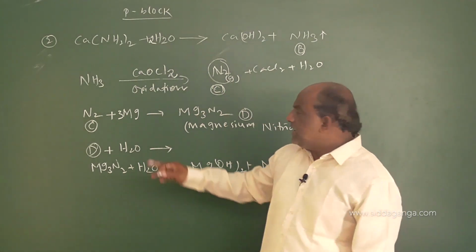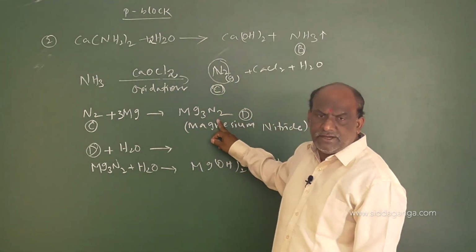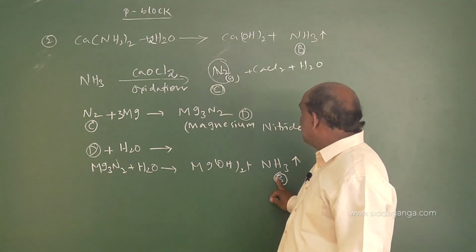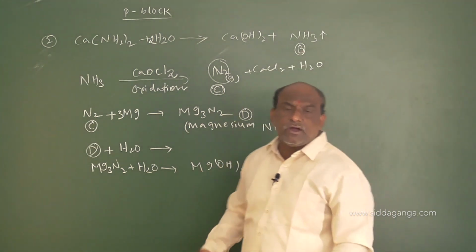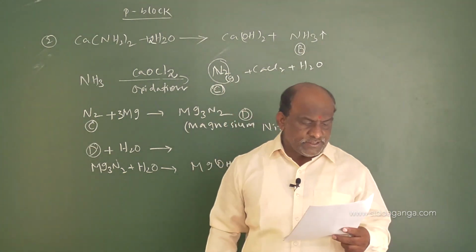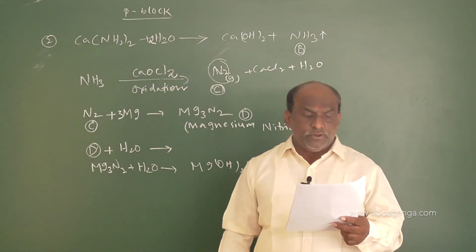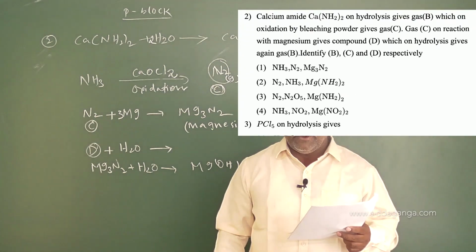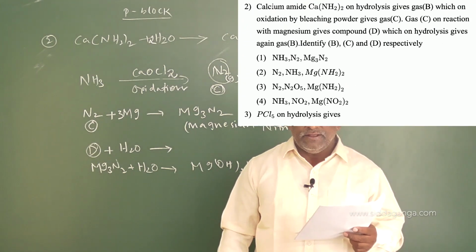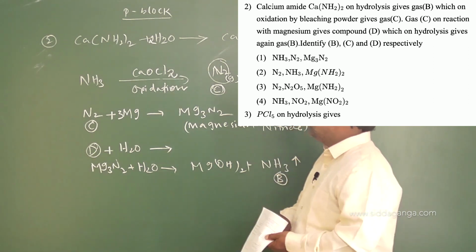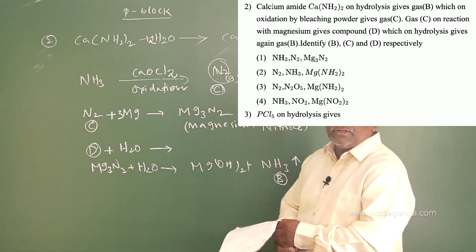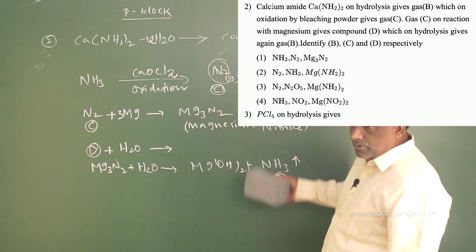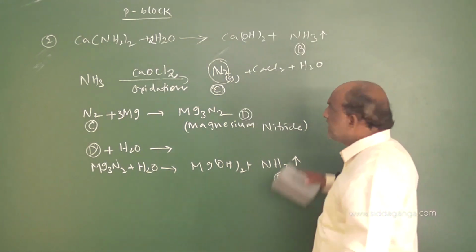So N2 gas is eliminated. N2 combined with magnesium gives rise to magnesium nitride. It is D, and D on hydrolysis gives rise to again NH3. NH3 is B. So according to that question, the correct option is the first option: gas B is NH3, gas C is N2, and compound D is Mg3N2. So make a note, my dear students, these are the systematic equations. So the first option is the correct answer for question number 2, and next is followed by question number 3.